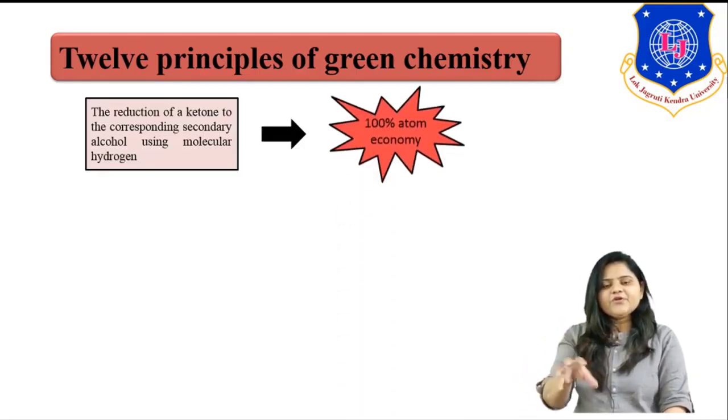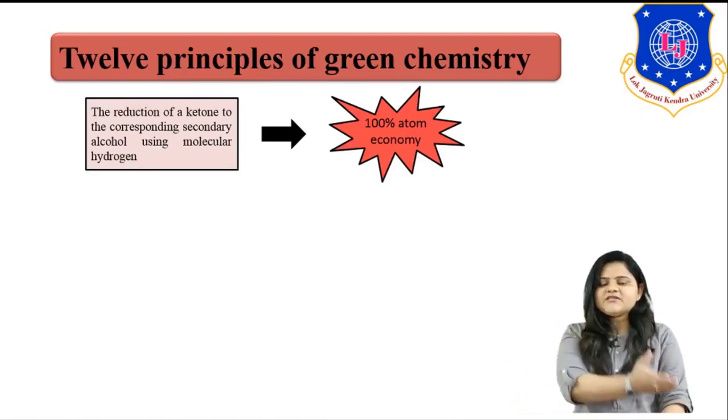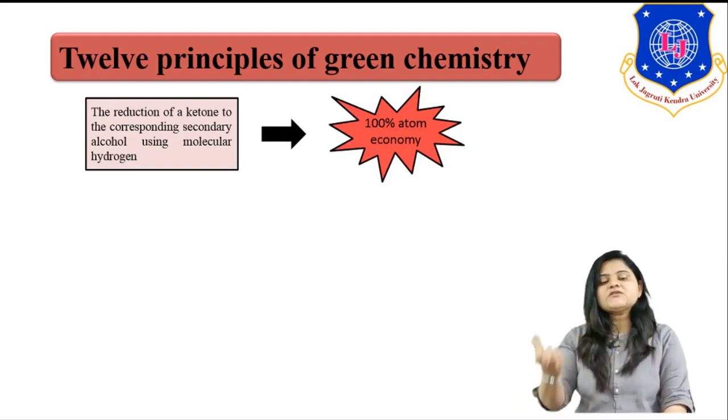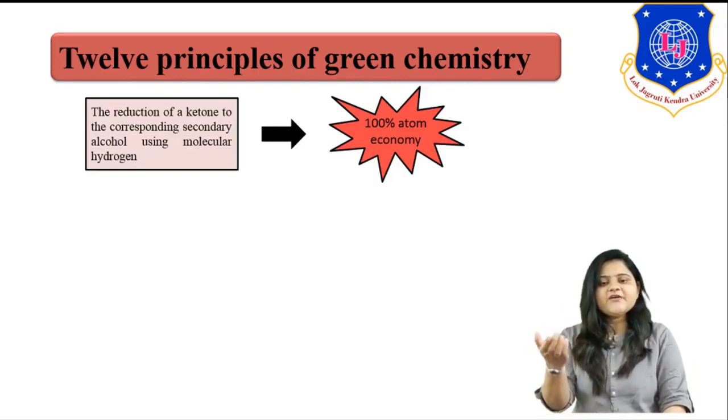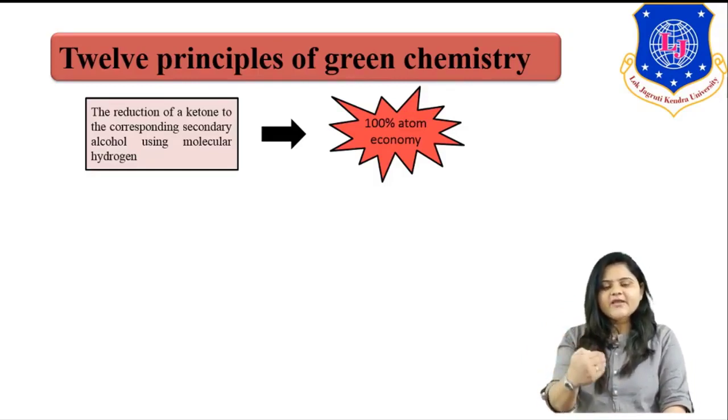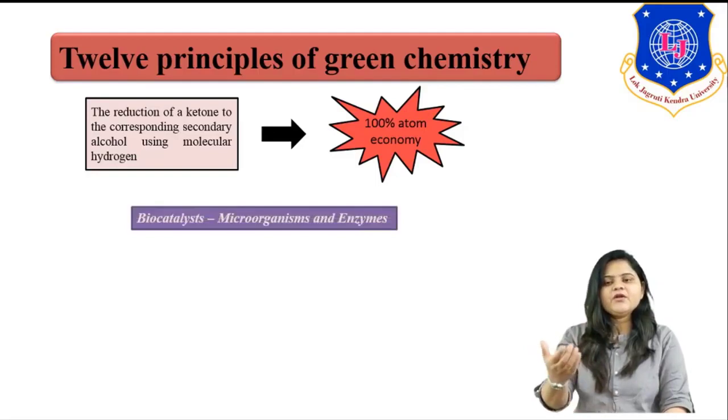Right, and for this reaction atom economy is 100%. That means all the ketone that we are using to convert to secondary alcohol is ultimately consumed towards the generation of our desired product. So why? Because here we are using molecular hydrogen as a catalyst.